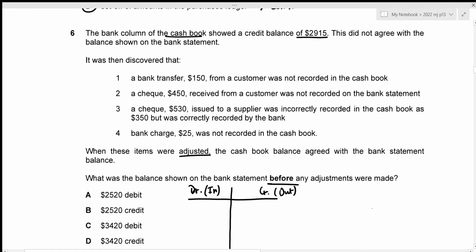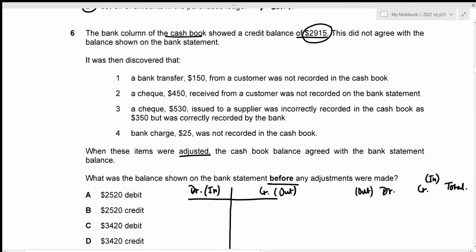And I'll also prepare the bank statement here. So this is the debit side, this is the credit side, and this is the total amounts. But in case of the bank statement balance, debit side is going to include all of the outflows, whereas the credit side is going to include all of the inflows. So a credit balance of 2,915 shown on the bank column of the cash book is going to indicate the debit balance in our bank statement balance. Okay, I'll only be focusing on the bank column and then move to the bank statement balance.